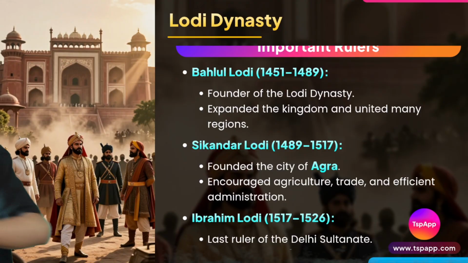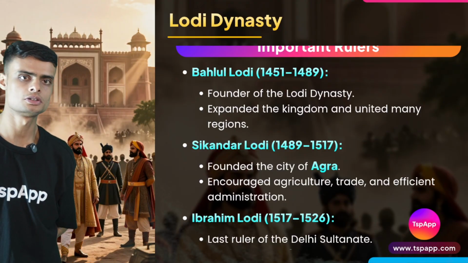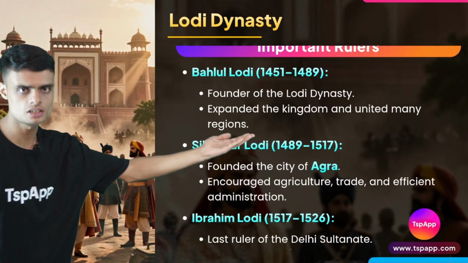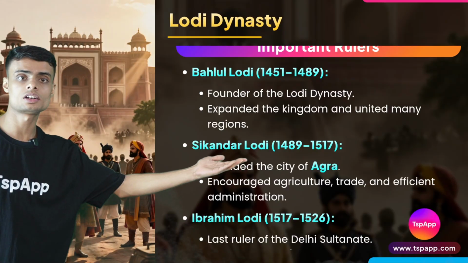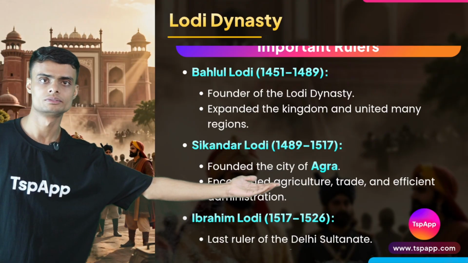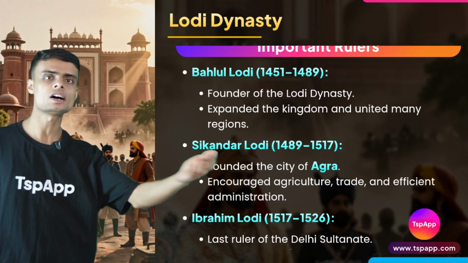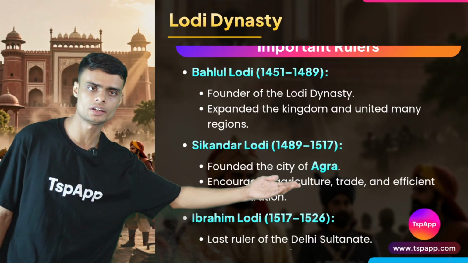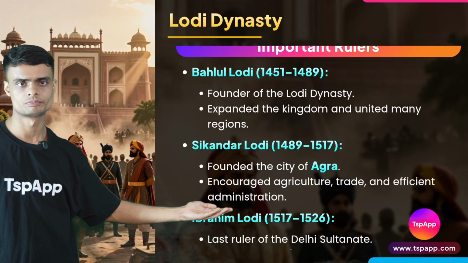Who are the rulers? We have Bahlul Lodhi, the first founder ruler. He expanded the kingdom and united many regions. Then we have Sikandar Lodhi, a very famous ruler. He founded the city of Agra. Okay, who founded the city of Agra? Sikandar Lodhi. He promoted agriculture, trade, and efficient administration.